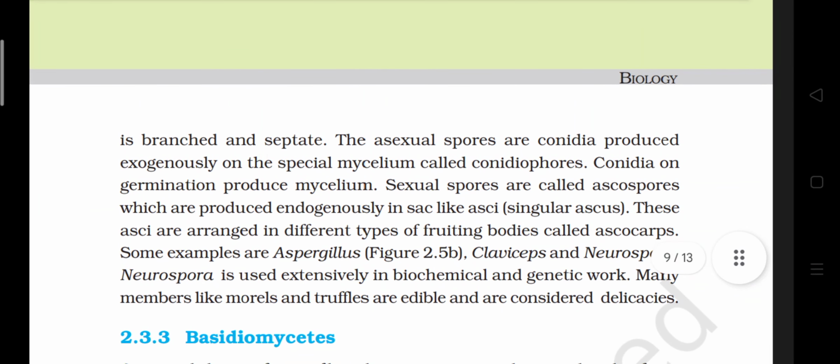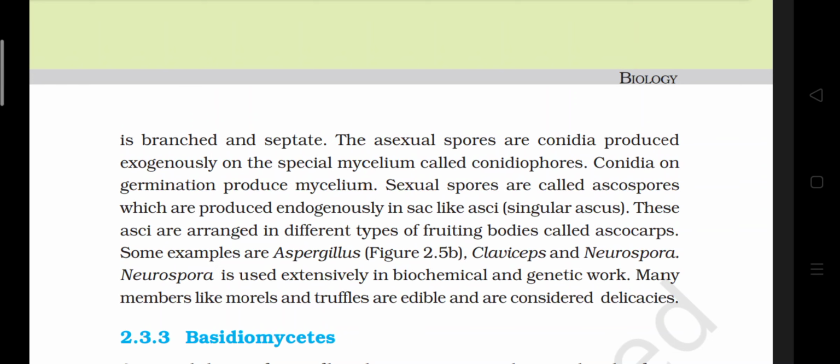The asexual spores are conidia produced exogenously on the special mycelium called conidiophore. Conidia on germination produce mycelium. Sexual spores are called ascospores, which are produced endogenously in sac-like asci, singular ascus. These asci are arranged in different types of fruiting bodies called ascocarps.